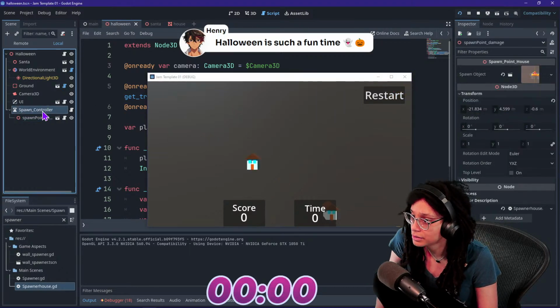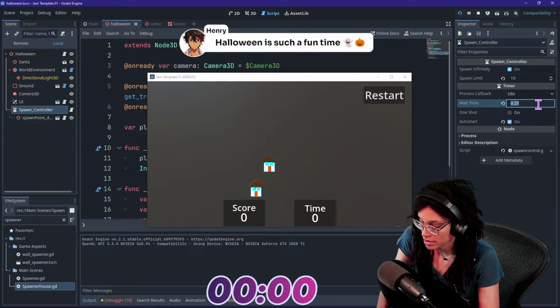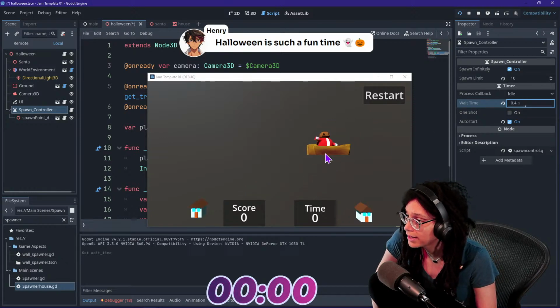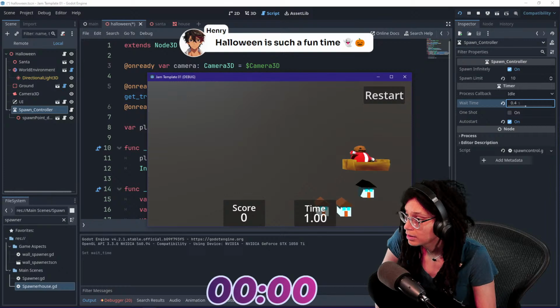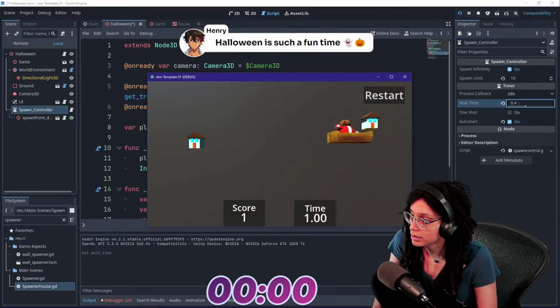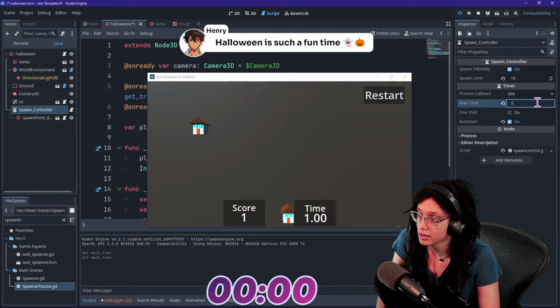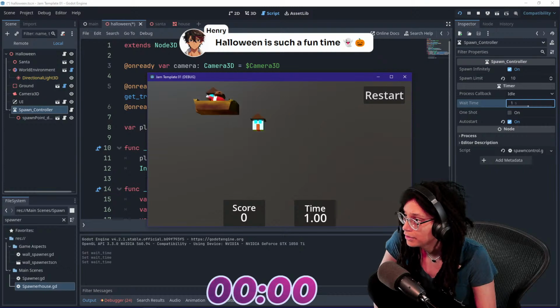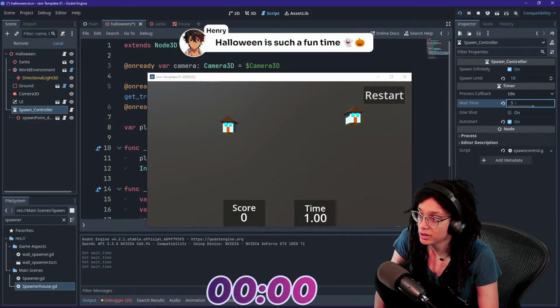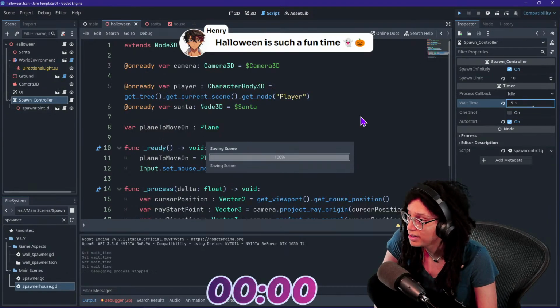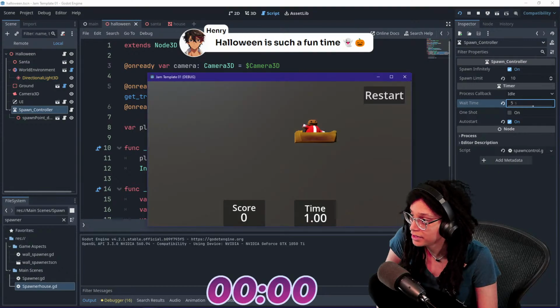Okay, that's a little too fast there. A little too fast on that spawner. Yeah, I don't see the points going up anymore. Okay, can you please slow that down? What in the world? I don't know, man. Can we please slow that down? It's so painful. I'm really late today, guys.